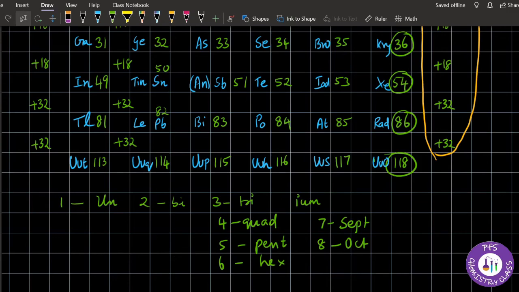So that is the last element of the periodic table. You can remember like this. So by this you can remember the atomic number and names of the element.